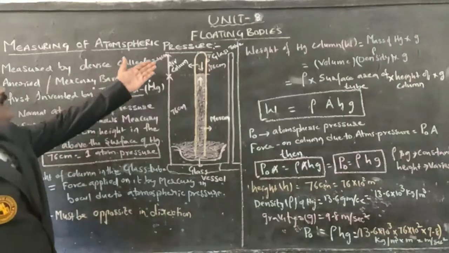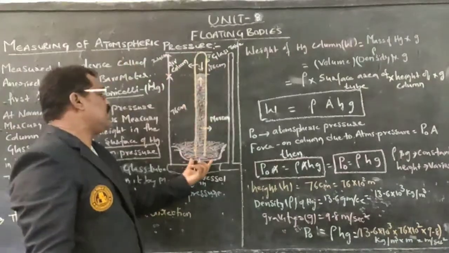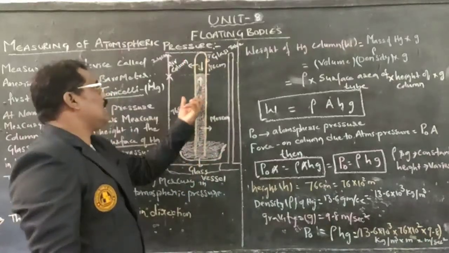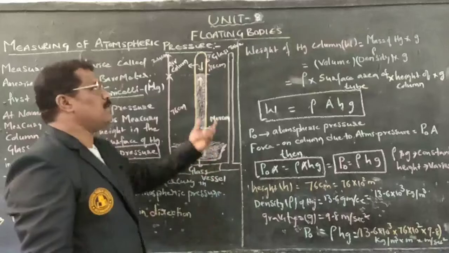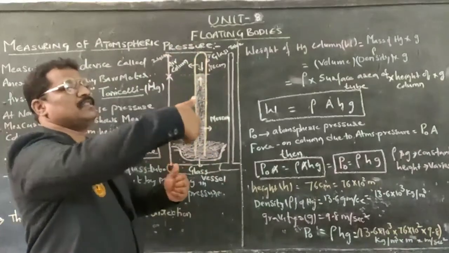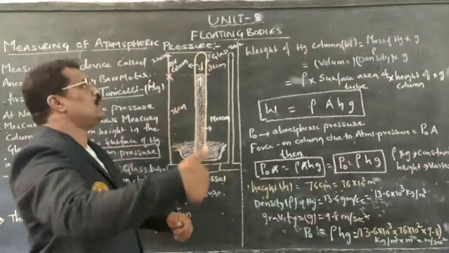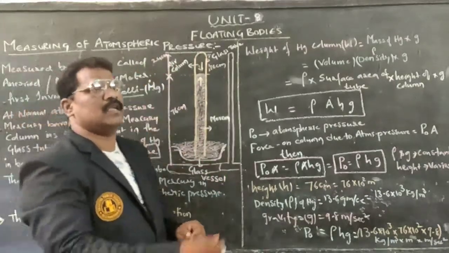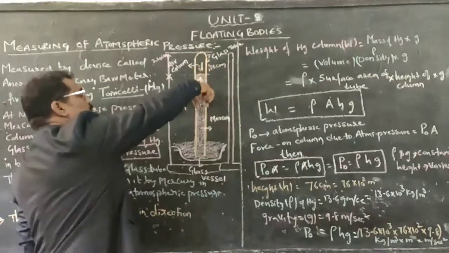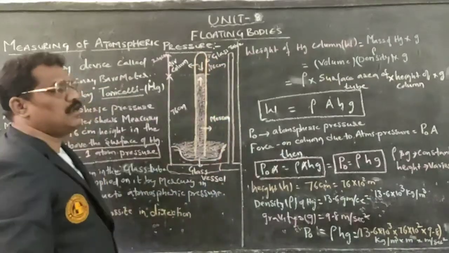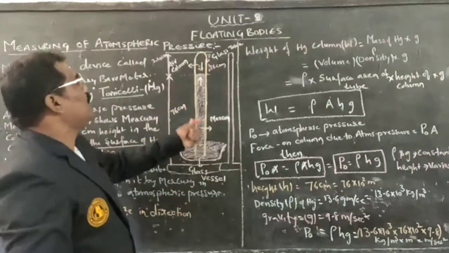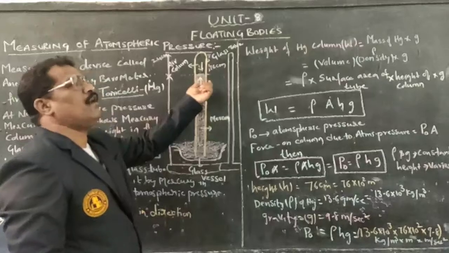At normal atmospheric pressure, how can we set it up? I have taken a bowl in which mercury is placed. I have taken a U-shaped glass tube and filled it with mercury, placing my thumb on it and shaking vigorously so that no air bubble remains. I fill it completely with mercury and immerse it inverted in the bowl. As I place it inverted, the level of mercury falls slightly.